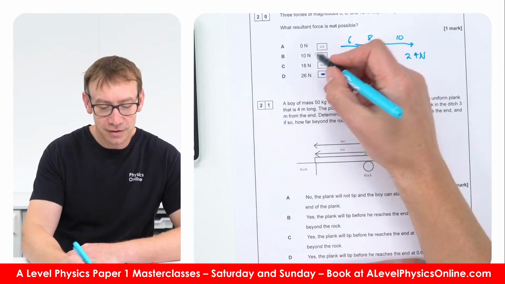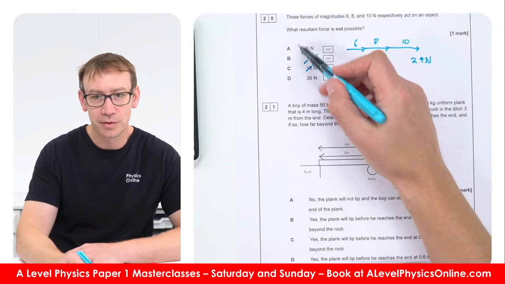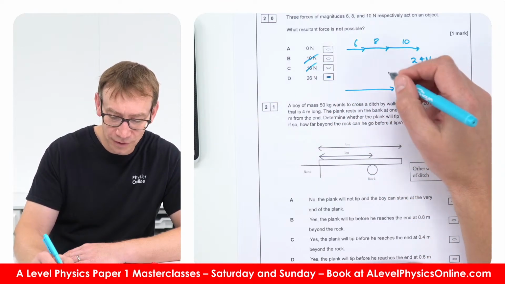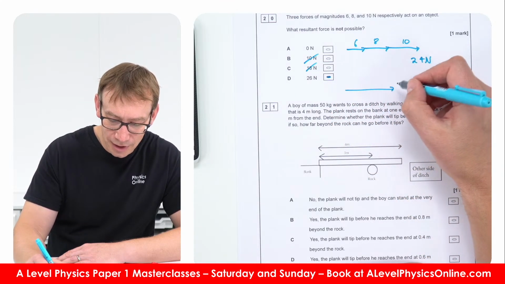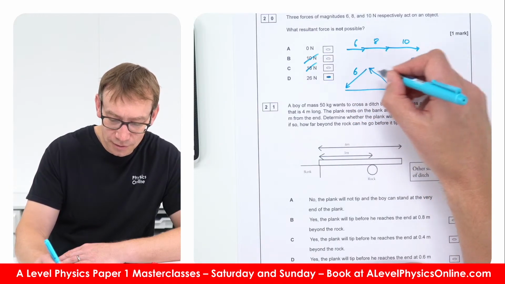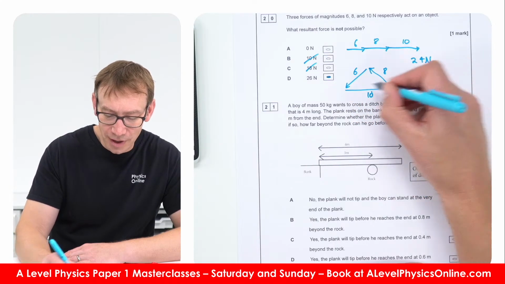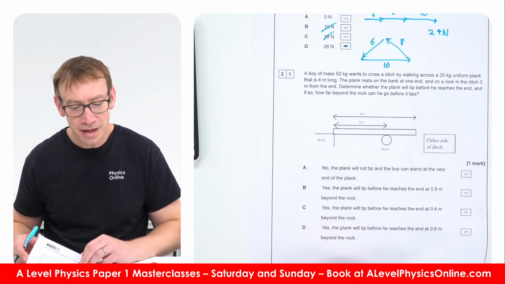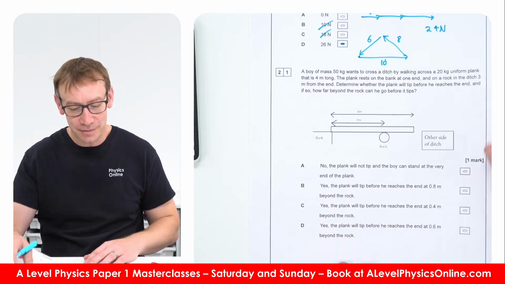Something like this, you know it can't be the middle one, so it'd have to be the smallest or the largest. And of course you could have a 10 newton force, an 8 newton and a 6 newton, and you'd still get back to 0 if they're arranged as a triangle. Okay, and this paper is easier than the past papers, definitely.